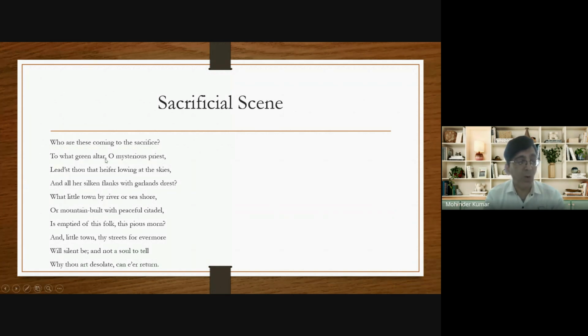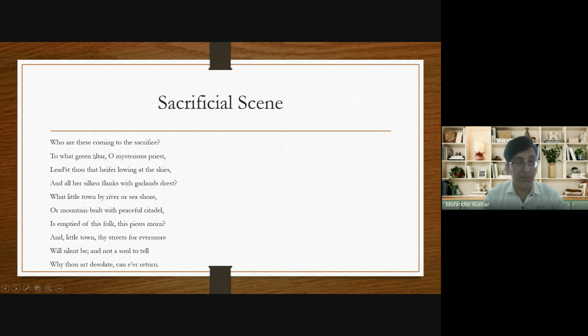To what green altar? Altar is the name of the place where sacrifice is made. So he says, where are they going for sacrifice? Who are these? He talks about the men, and who are these men who are going for the sacrifice? And then he talks about where they are going for sacrifice. To what green altar? Altar means the place of sacrifice. And where are they going to perform sacrifice? O mysterious priest. Now he talks about the priest who is leading the procession.